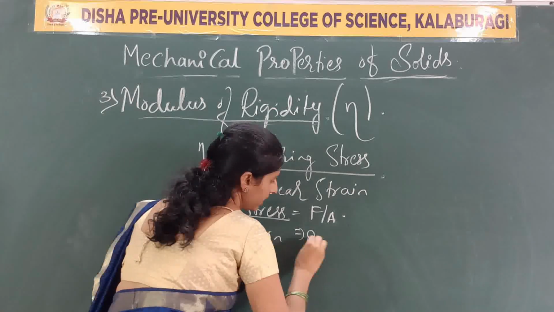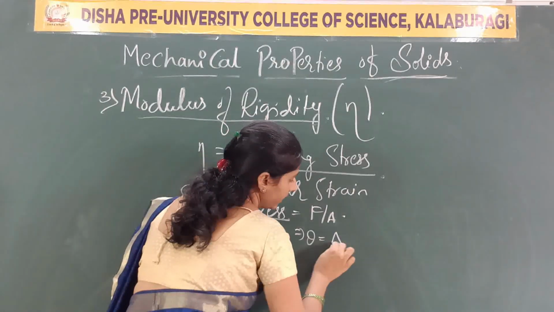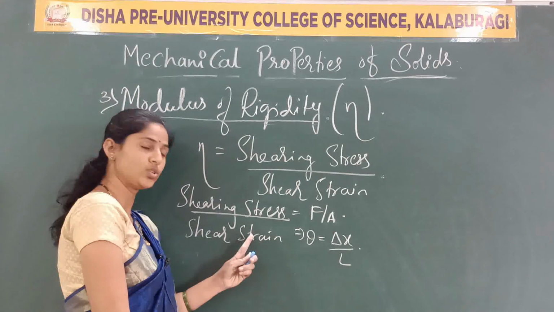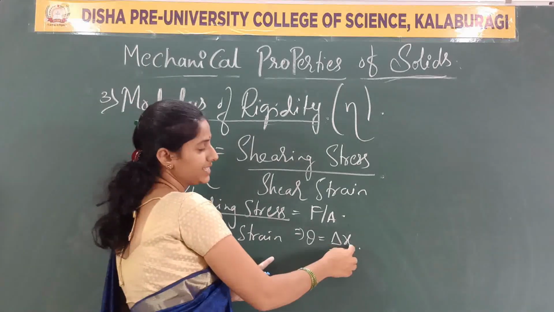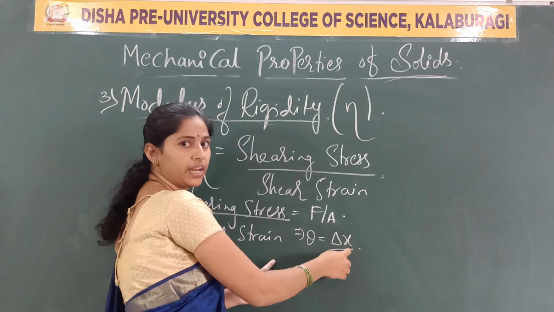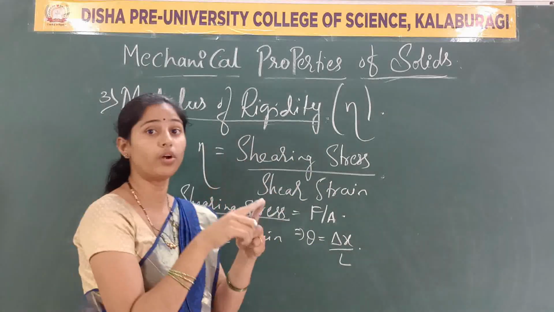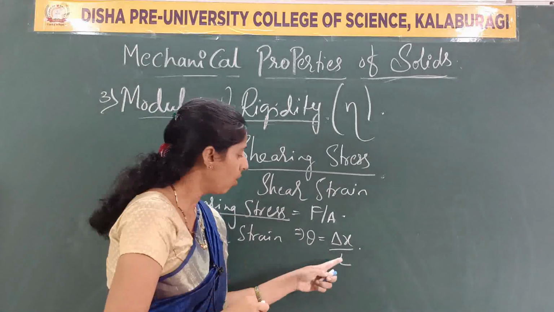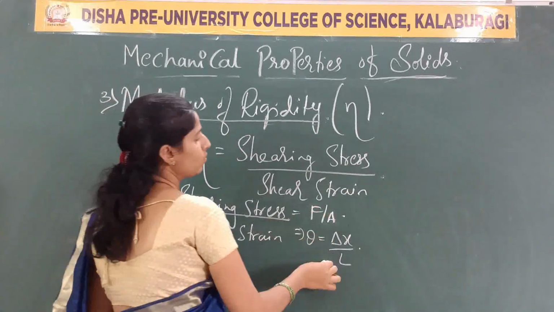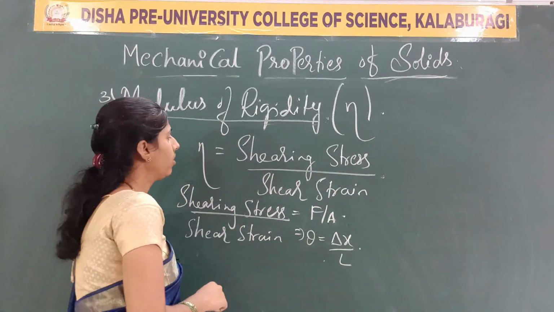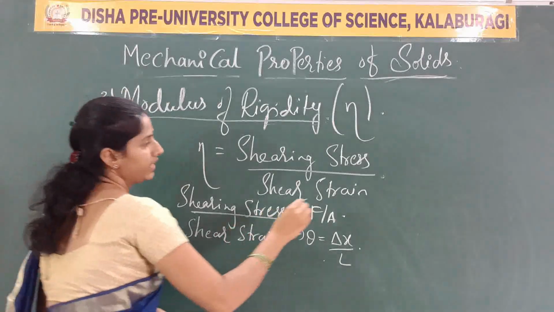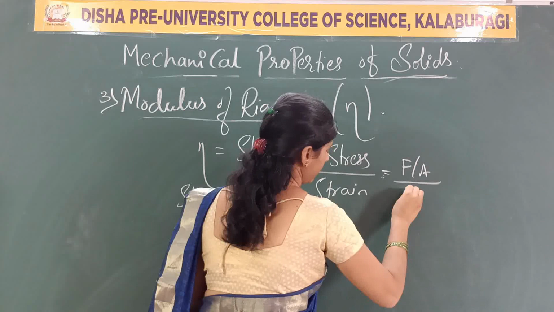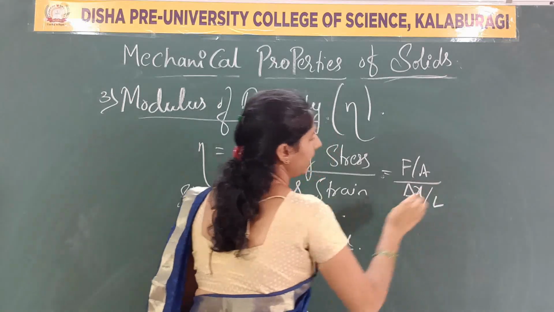We consider theta as the shear strain, which we can take as delta x upon L. Strain is the change in length, or displacement, from the cuboid, that is the angle created there. So, change in length to the original length. Substitute these two values in the formula. What happens? Eta is equal to F by A divided by delta x upon L.